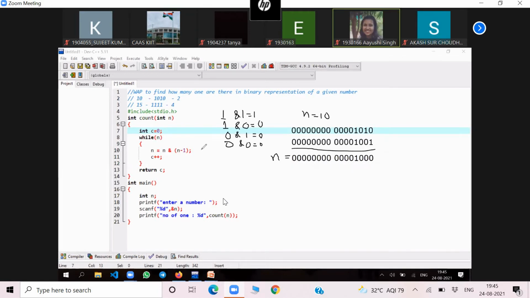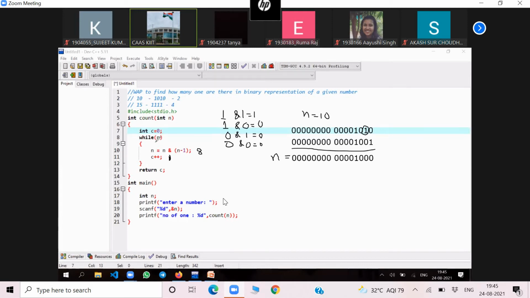Yes, sir. So n value will be 8 next. And counter will increase to 1 here. Counter will increase to 1. Okay, that means 1 has been removed here. Okay, it becomes 1, 0, 0, 0. Next time the loop will continue.